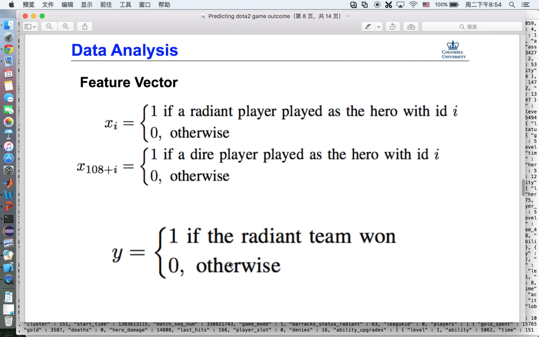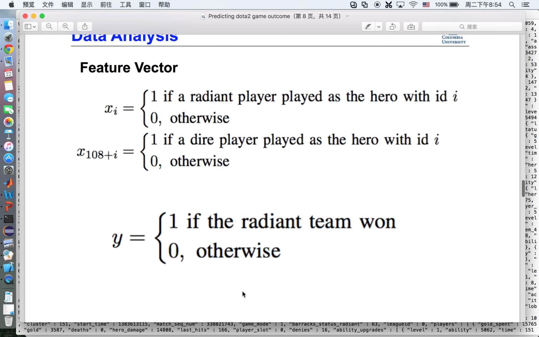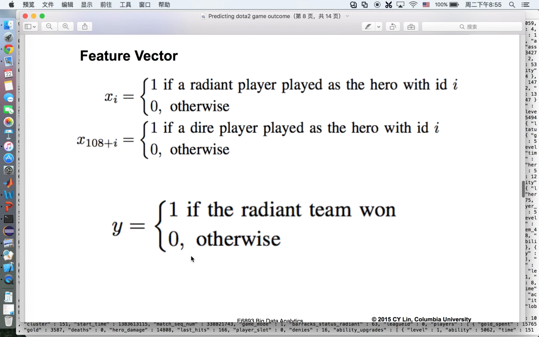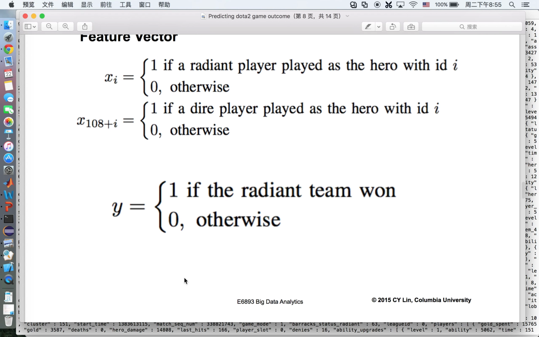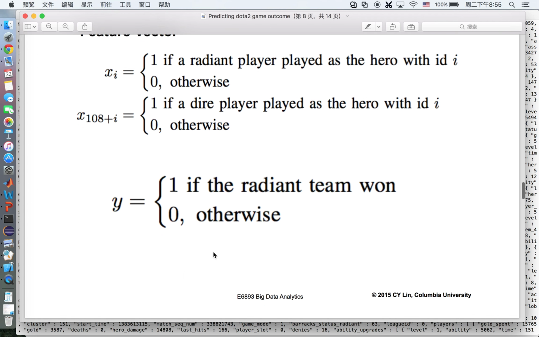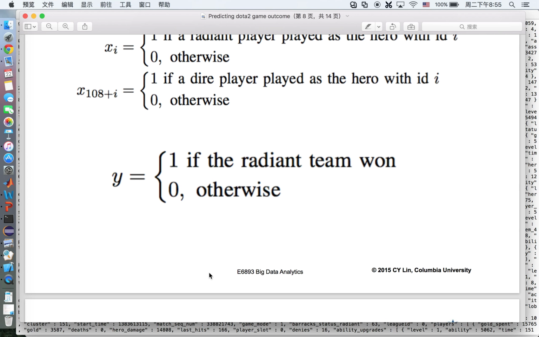As for the feature vector, we let x_i equal 1 if a Radiant player played as a hero with ID i, and we let x_(108+i) equal 1 if a Dire player played as a hero with ID i. Also, we let y equal 1 if the Radiant team won, and 0 otherwise.